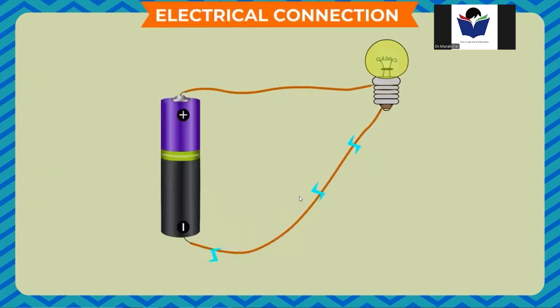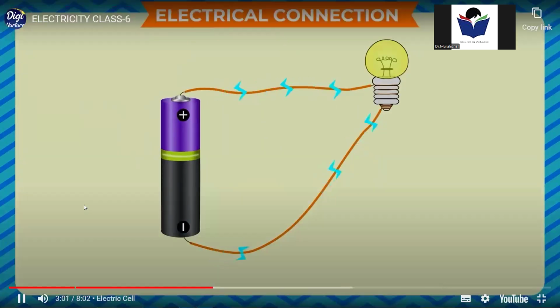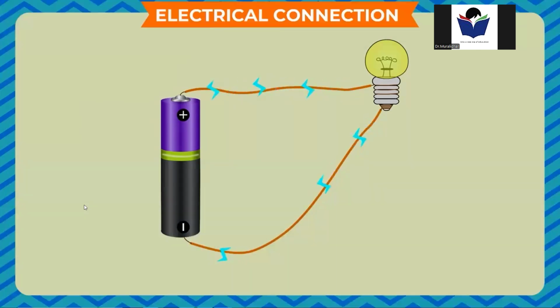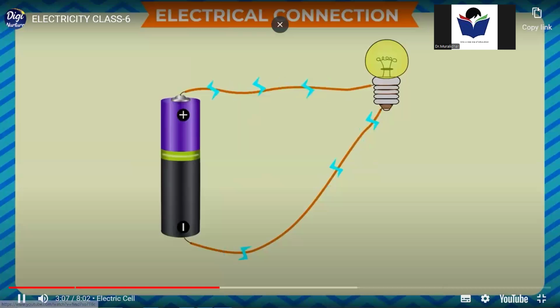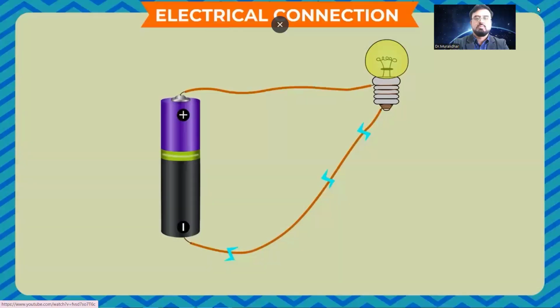Electrical connection. The connection of an electric device with the electric source through the electric wires is called electrical connection. An electrical connection is required to make an electric circuit. The working of the wires when connected with the electric devices can be explained with an activity.